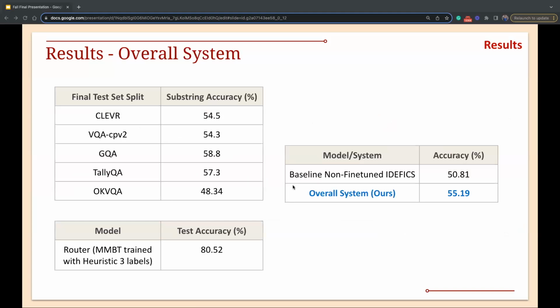And here are our results overall. We can see that for every specific data set in our combined data set, it has a similar accuracy. For the overall system, we reached around 55.2% accuracy, and the baseline non-fine-tuned IDEFICS model, we also calculated its accuracy on the test data, and it was about 15.8%. So we can see we can gain about 4 to 5% by using this entire router model method.